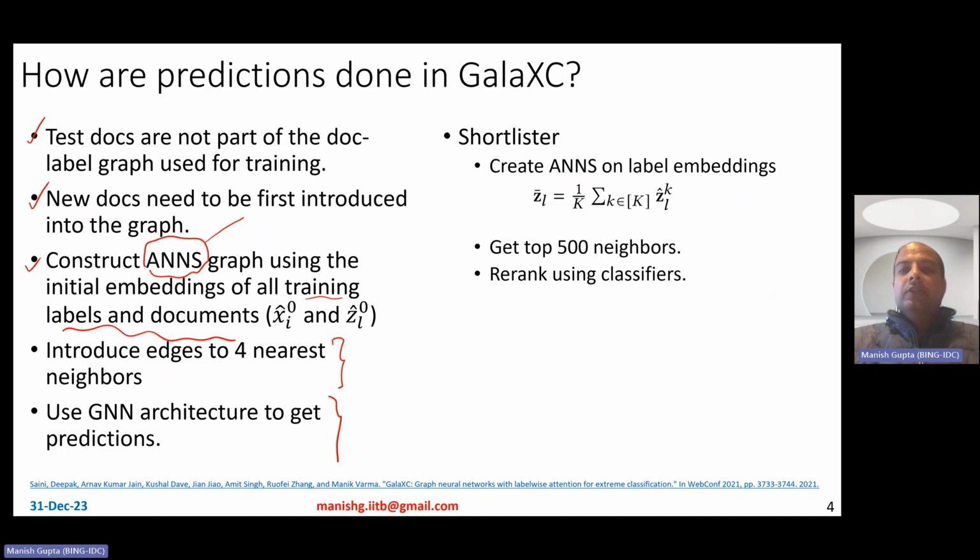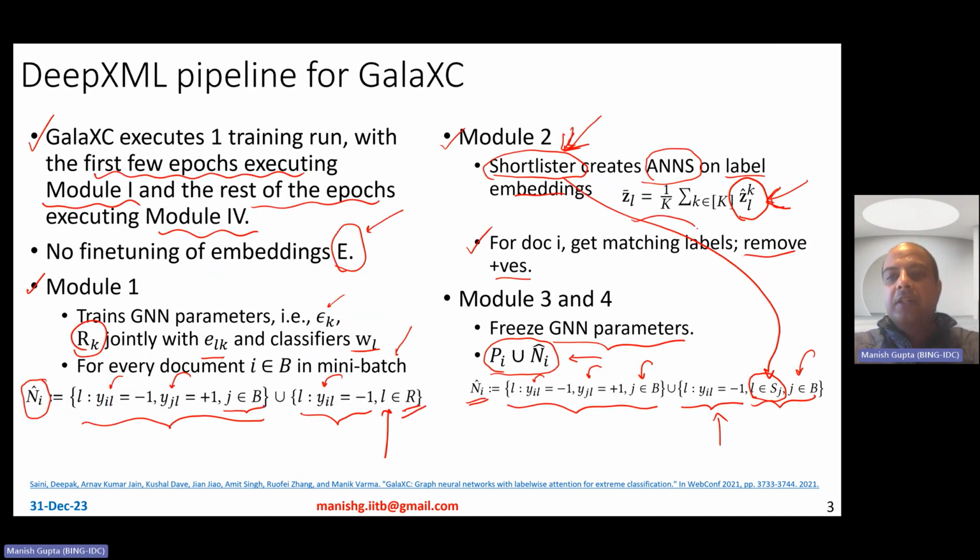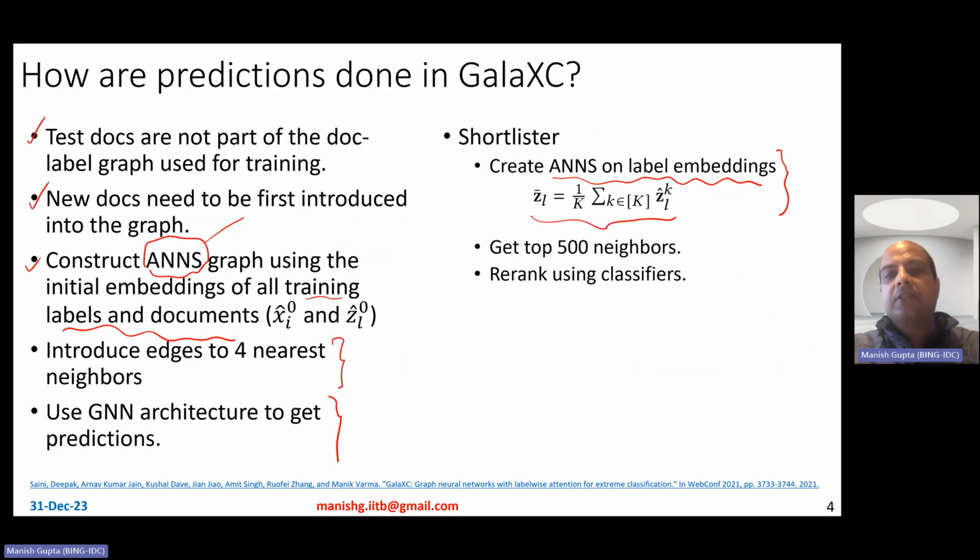Okay. So even at prediction time, the shortlister just uses the ANNS index on label embeddings. Just like you had a shortlister here, which was doing an ANNS index on label embeddings, you use the same ANNS index to shortlist the nearest top 500 neighbors for a data point.